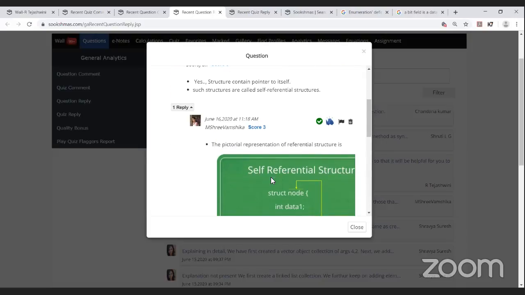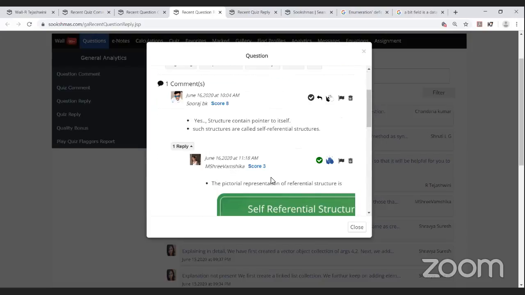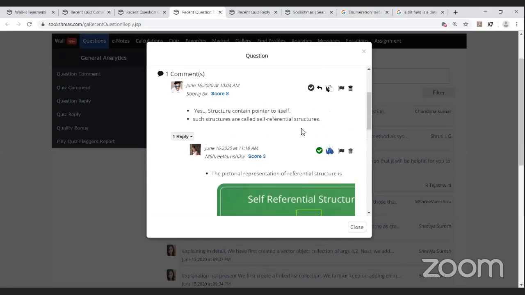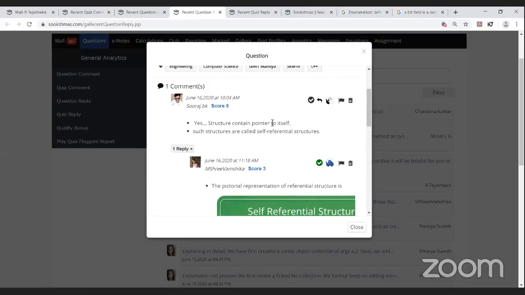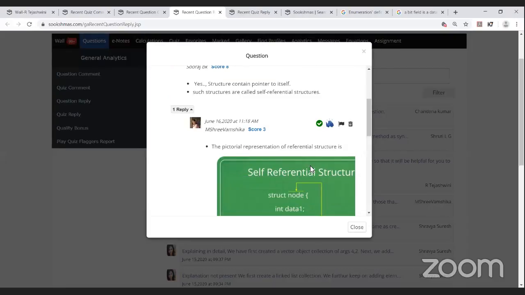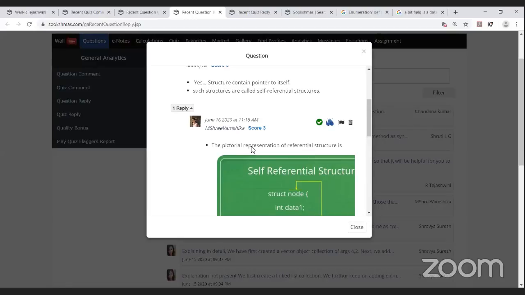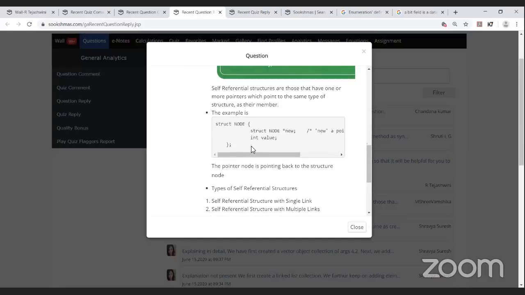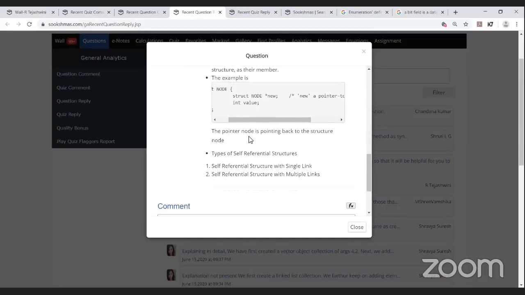Yeah, she has given a pictorial representation of self-referential structures. Even Suraj BK, I think his answer is incomplete. He has given only the main point, that is, the structure which contains a pointer to itself is called a self-referential structure. But the extension to that answer has been given by Sri Vamshika. She has given the pictorial representation, and also one example, and she has mentioned two types of self-referential structures.